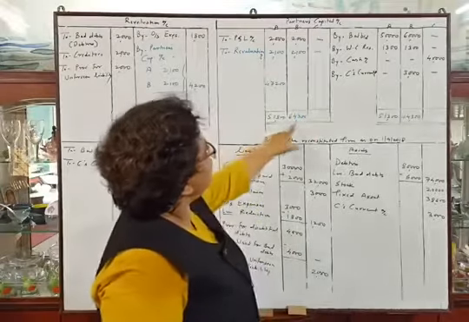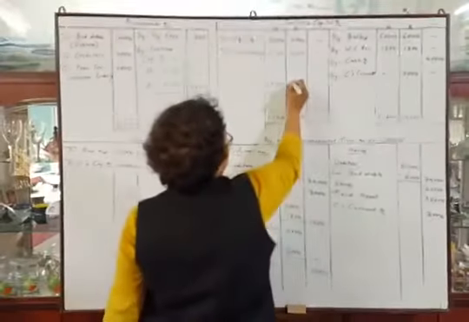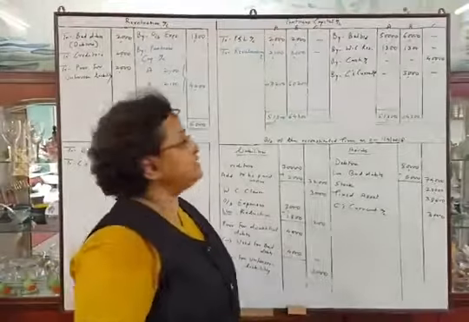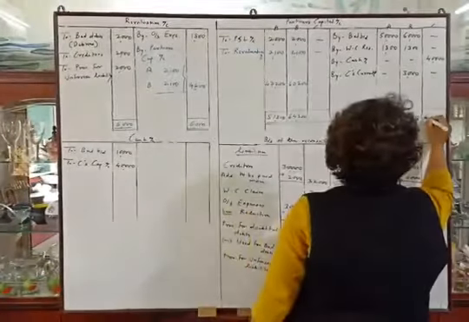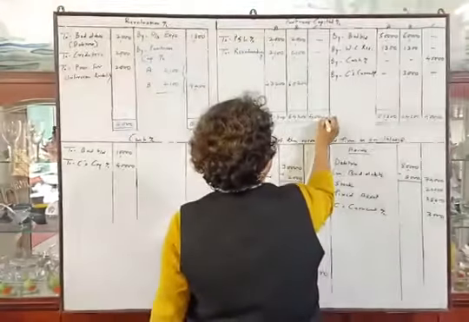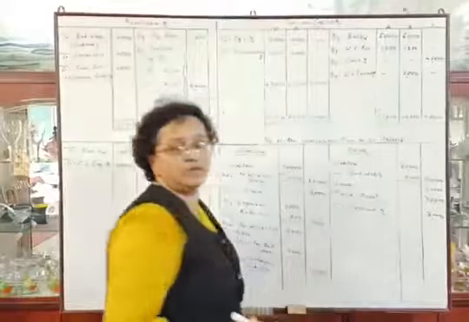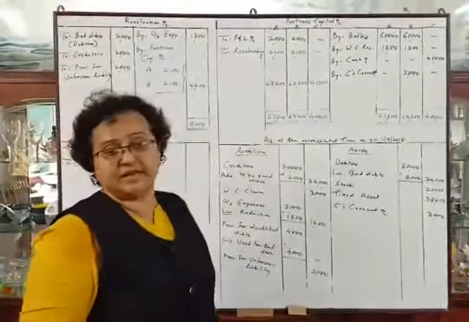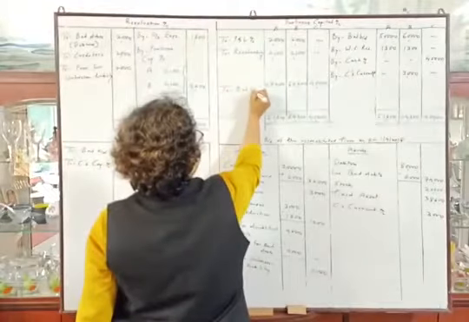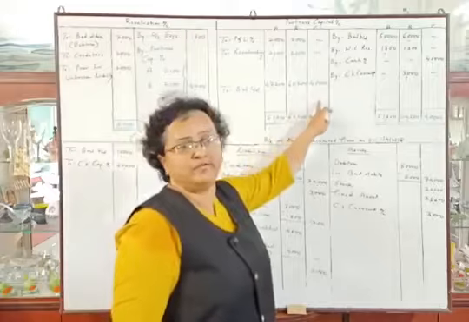So 64,300 minus 4,100, the balance is 60,200. Now the partner C, credit total is 40,000, and the balance will be 40,000, as there is no amount in debit side, and so by balance carried down, 47,200, 60,200 and 40,000.